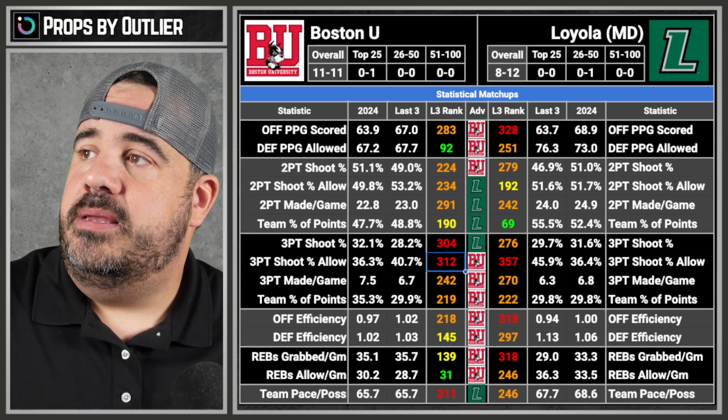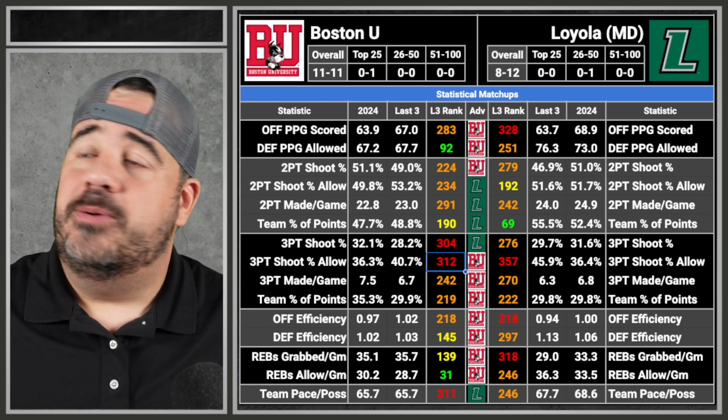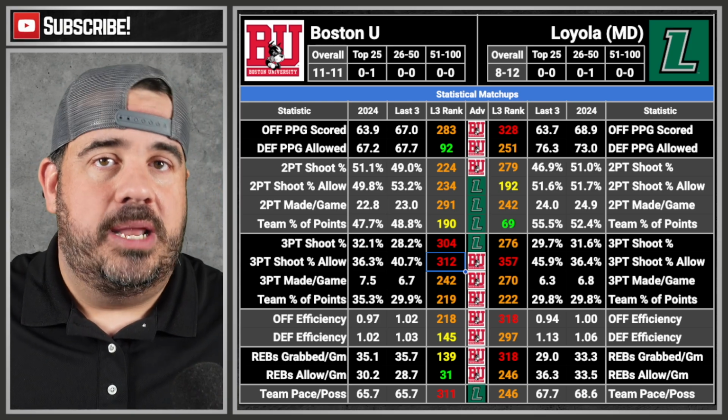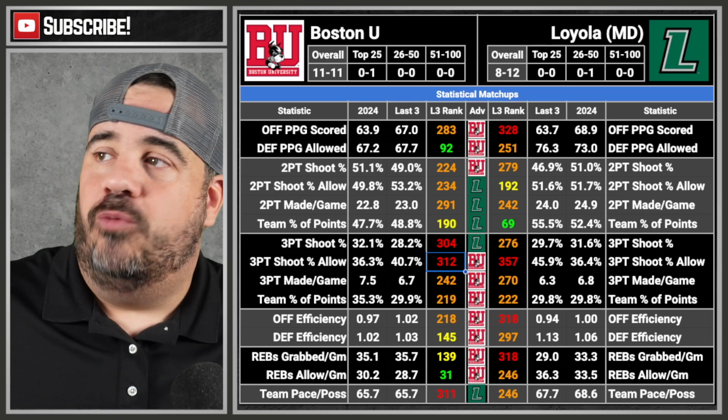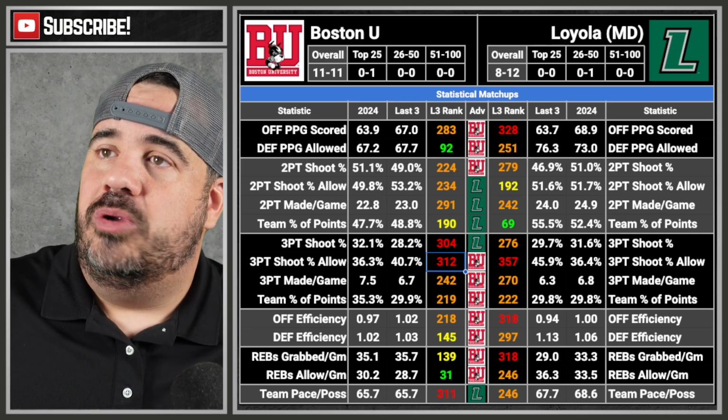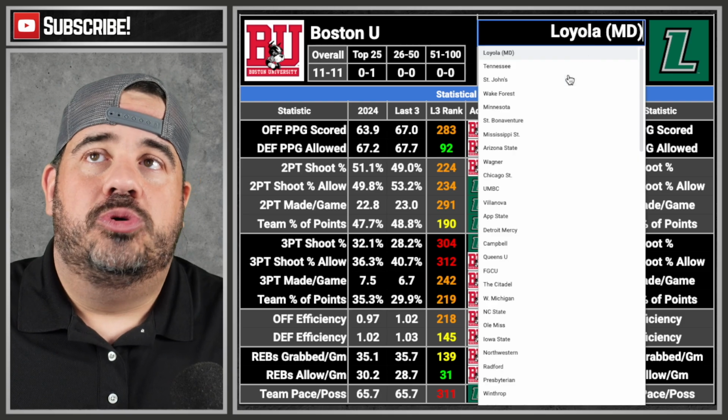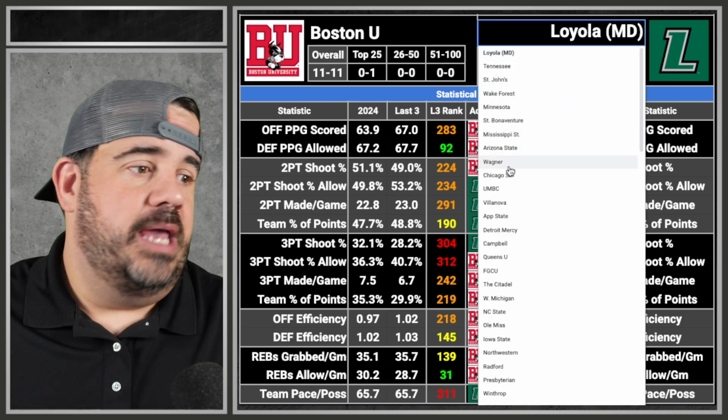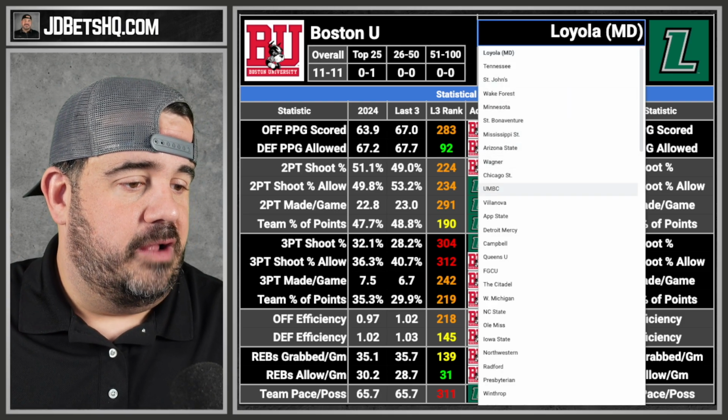Boston University, 1.5. See, you don't want that. If that was like 10 or 11 one way, we would take the 10 or 11 the other way. But it's plus 1.5. It's Loyola minus 1.5. I wouldn't mess with that. That's too close. That is literally a break-even game. Anything could happen there. So let me go ahead and just kick that off my list too.